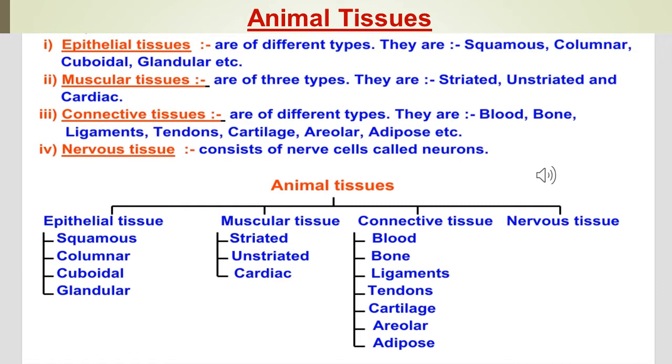The first is epithelial tissues and they are of different types like squamous, columnar, cuboidal, glandular. The second is muscular tissue and they are of three types: striated, unstriated and cardiac. Third is connective tissue and they are of different types like bone, blood, ligaments, tendons, cartilage, etc. And the last and the fourth one is nervous tissues and it consists of nerve cells called neurons. So now let's see one by one each of them.